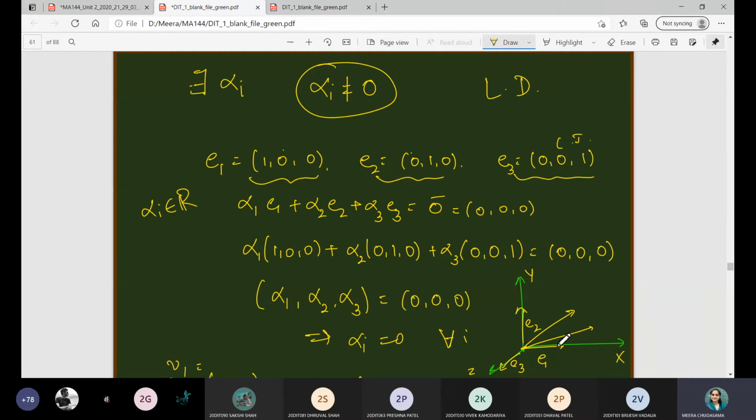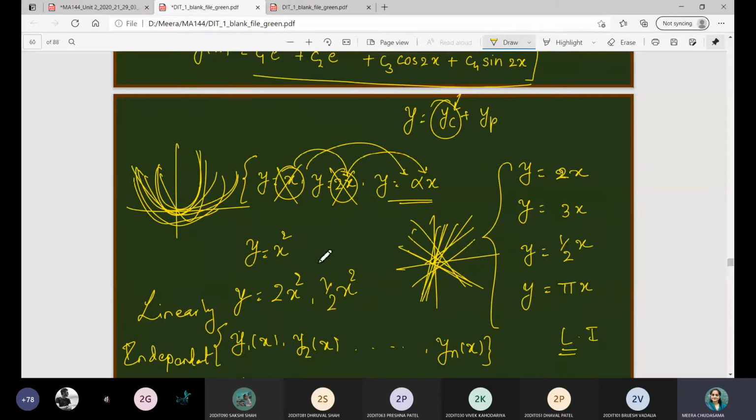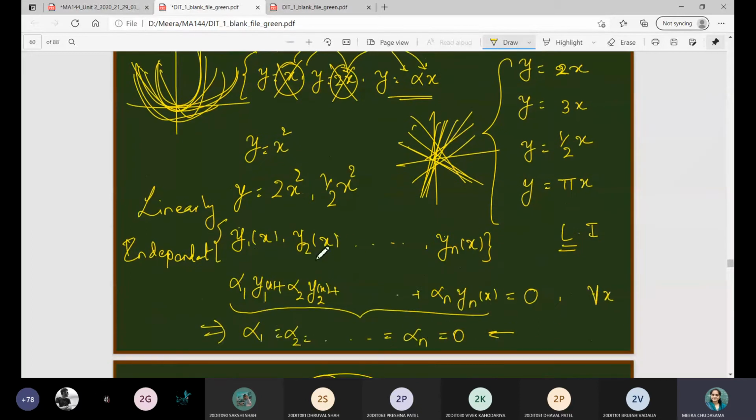Now this is with respect to vector quantities. The same thing will apply in differential equations. If y1, y2, up to yn are functions of x, and if you include functions that are dependent on each other, we will discard those quantities and represent the solution. It has to be linearly independent in nature. That's why we always consider a solution to be distinctly represented by distinct curves or functions.